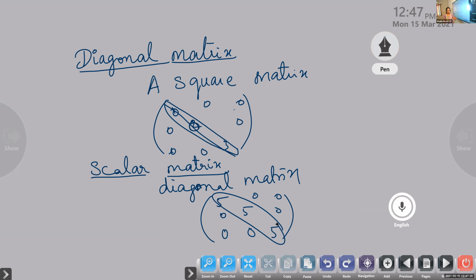If all the diagonal entries are the same, we call that a scalar matrix. A scalar matrix is a diagonal matrix in which all the diagonal elements are the same. So all these things are interrelated. If it is a square matrix, we can define a diagonal matrix. If it is a diagonal matrix, only then do we define a scalar matrix.